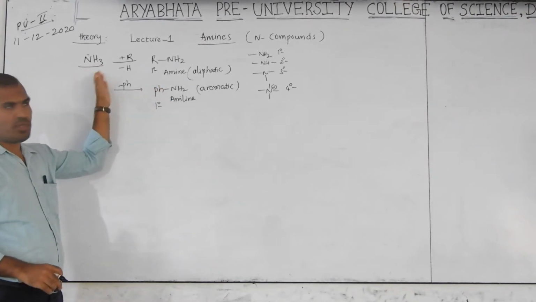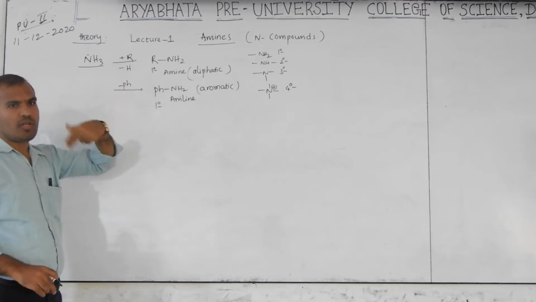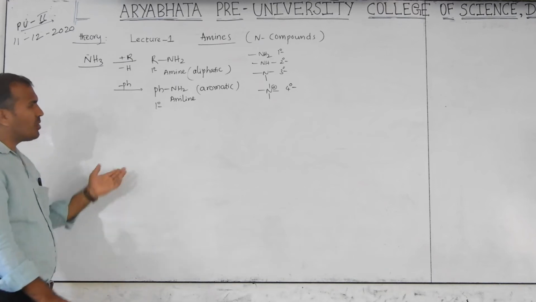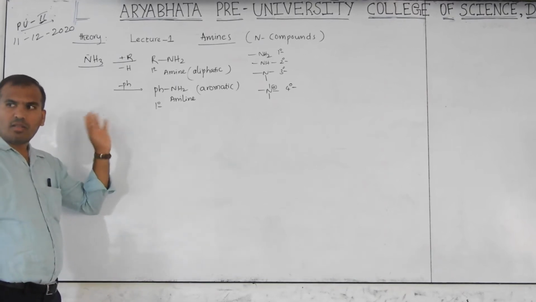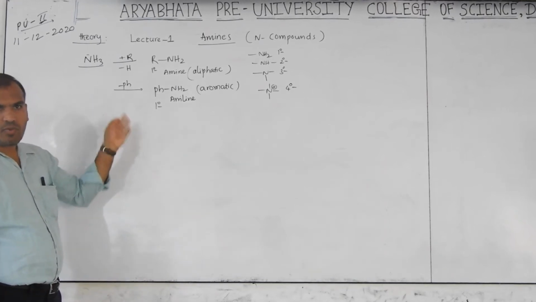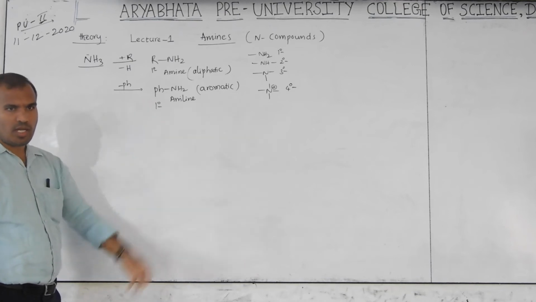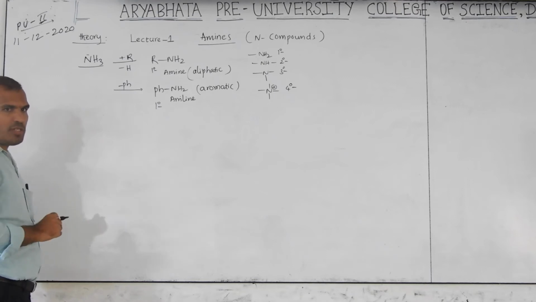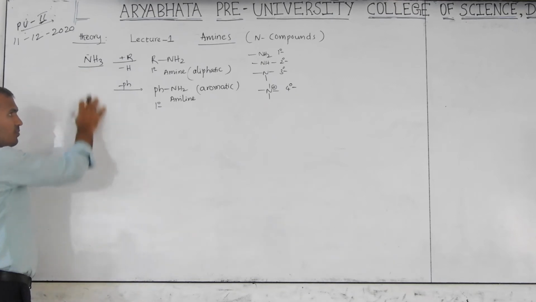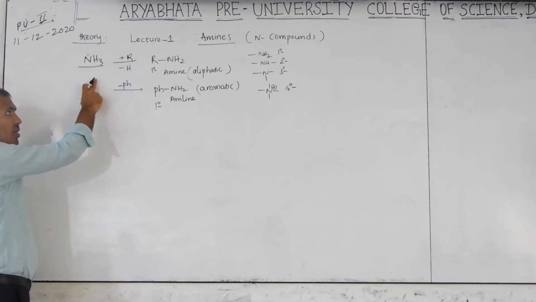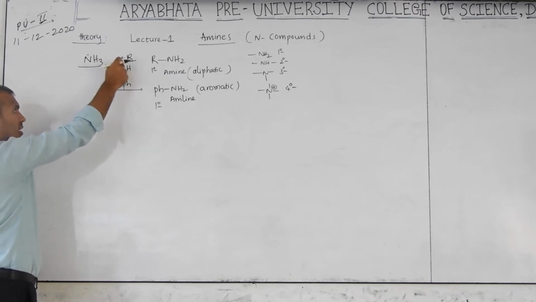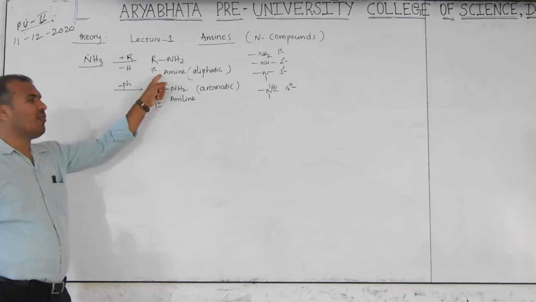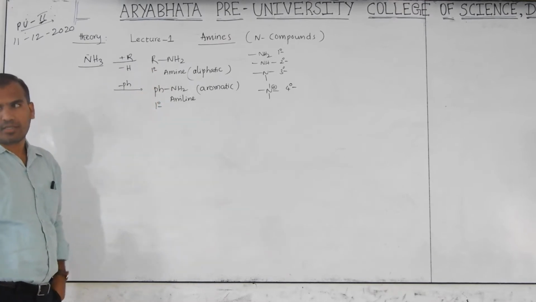Here, all hydrogens you can replace, or one hydrogen you can replace. One hydrogen replacement gives the primary, two hydrogen replacement gives the secondary, and three hydrogen replacement gives the tertiary. Three replaced with a positive charge and any other anion is called quaternary. Again, we will discuss it in the classification. Here, by replacement of hydrogen, I am placing an alkyl or aryl group, and you will get the aliphatic or aromatic amines.